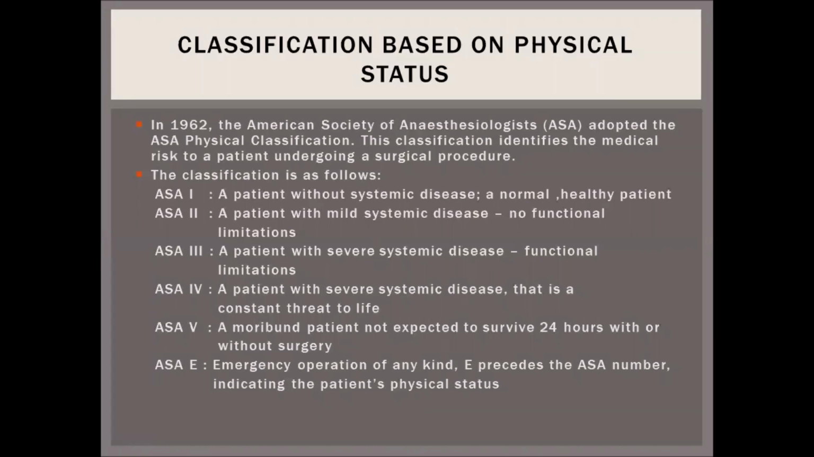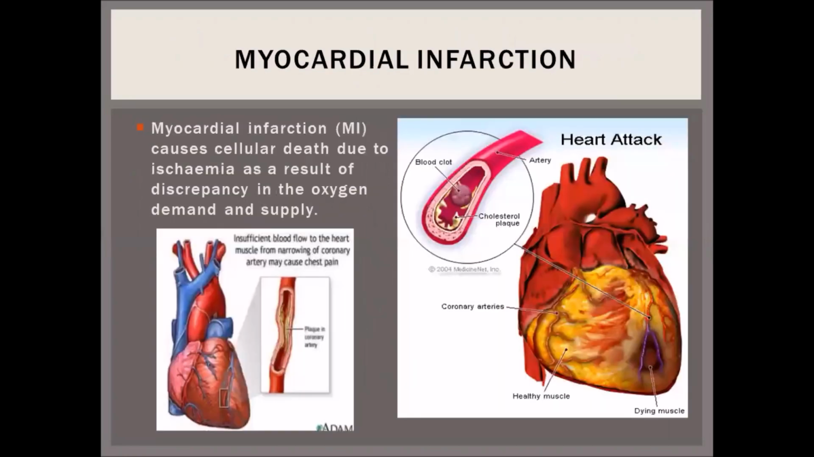ASA E is an emergency operation of any kind. E precedes the ASA number, indicating the patient's physical status. Myocardial infarction or MI causes cellular death due to ischemia as a result of discrepancy in the oxygen demand and supply.